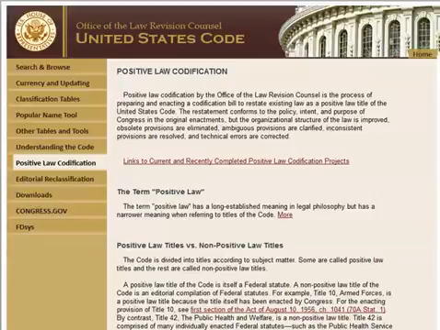The Office of the Law Revision Council, the people who actually maintain the U.S. Code, are engaged in a massive project to prepare and submit to the Committee on the Judiciary, one title at a time, a complete compilation, restatement, and revision of the general and permanent laws of the United States.